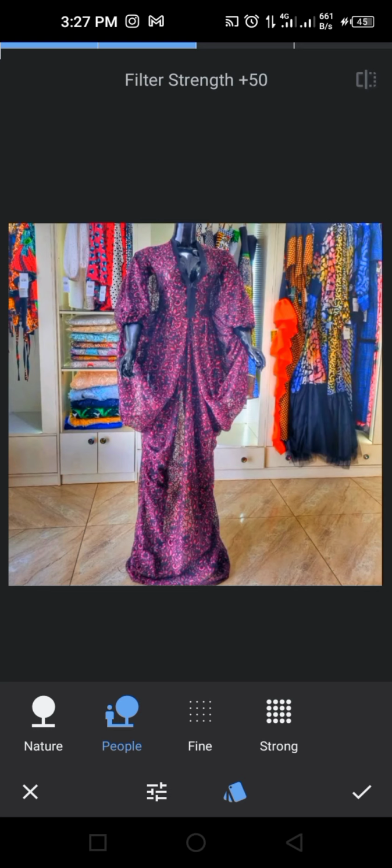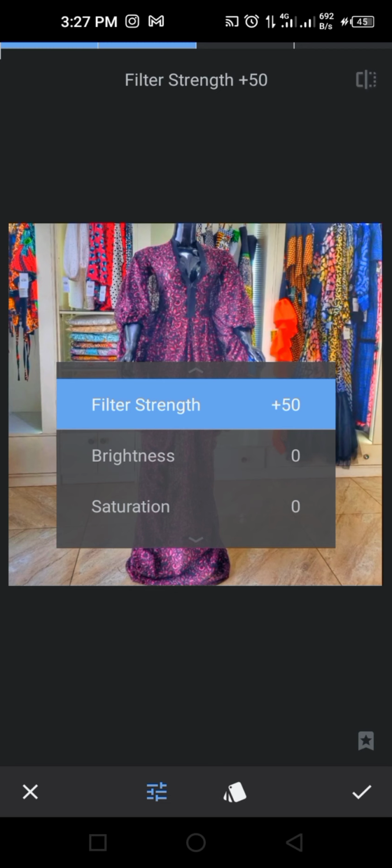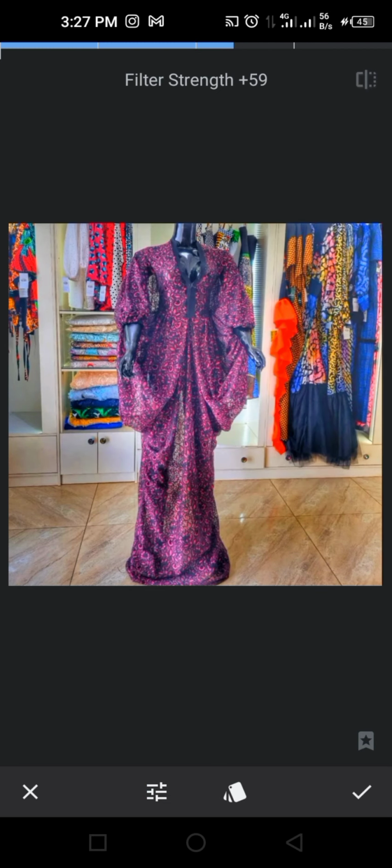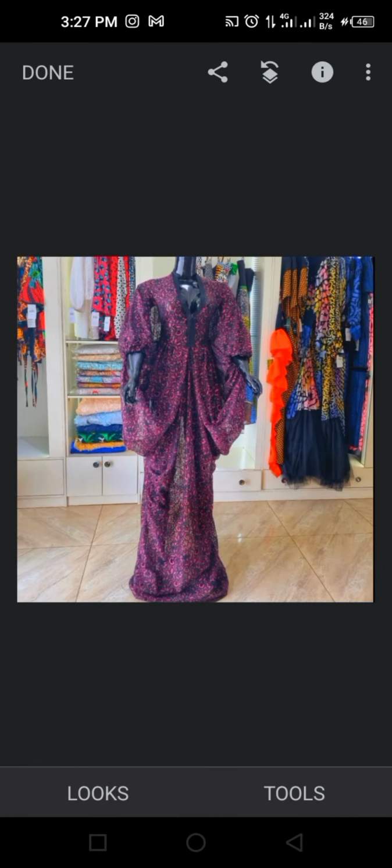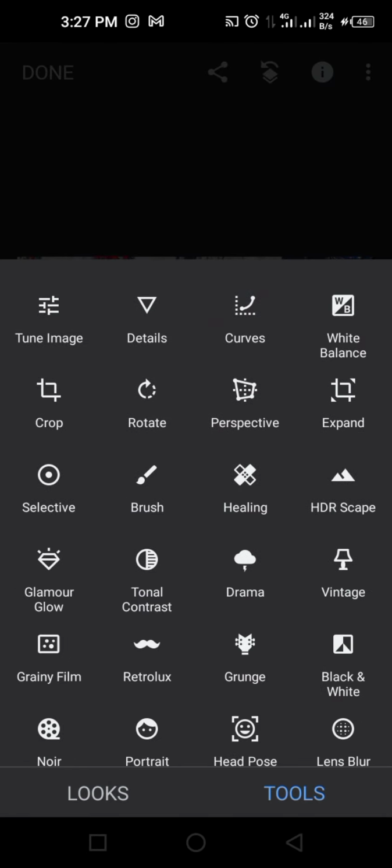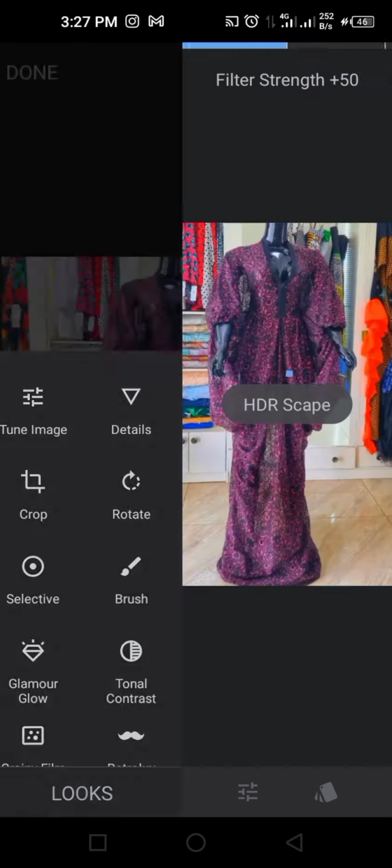HDR scape comes with a different kind of shade, a different kind of feel for the picture. If I want it to work on people, this is people, it's already on people. Then I click here, then it's going to filter it, depending on the kind of filter I want, brightness, saturation, or whatever. But we don't want all of this. We want to undo.